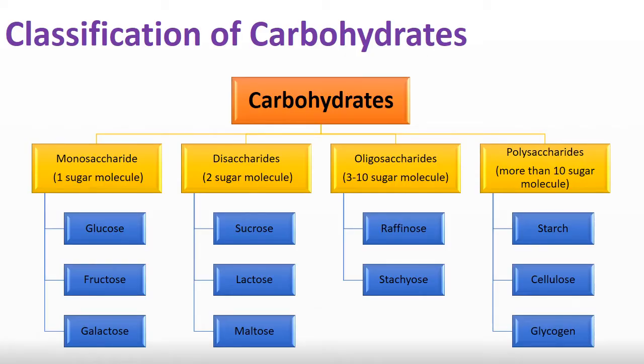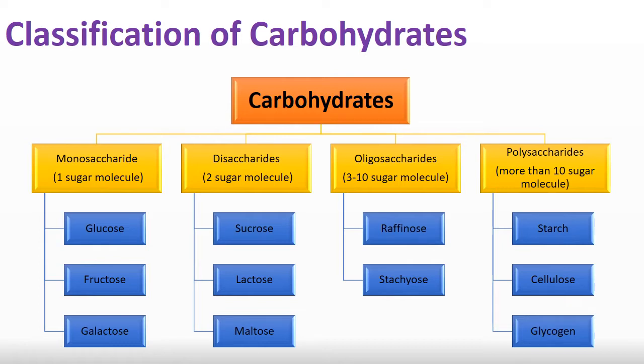Carbohydrates are mainly classified into four types: monosaccharides, disaccharides, oligosaccharides and polysaccharides. We have seen this overview in the last video. If you have not gone through that, please visit that video also. I have given the link in the description box.